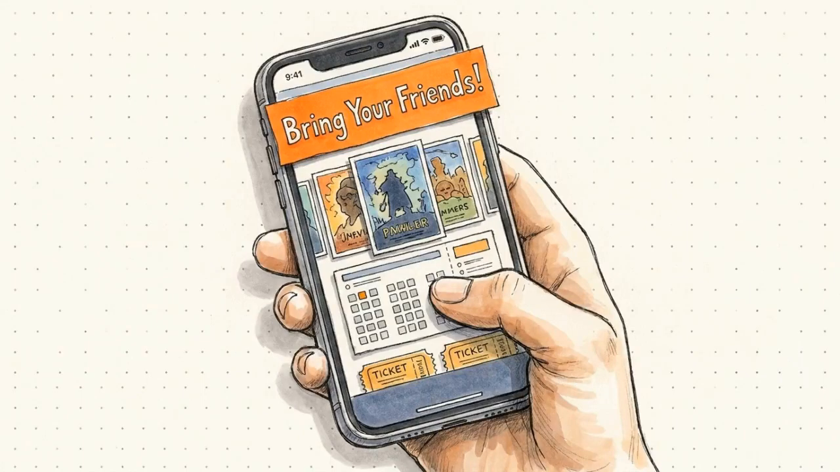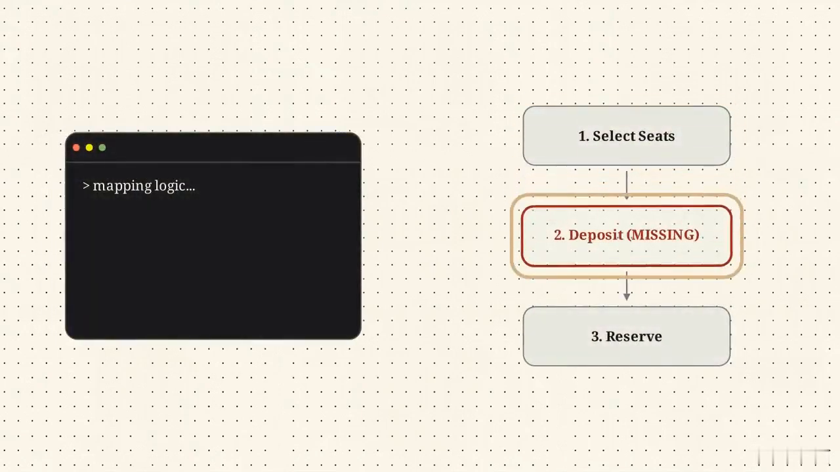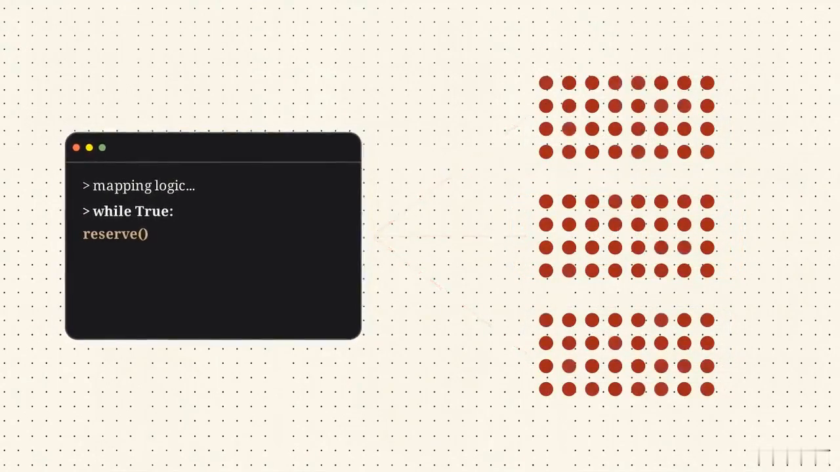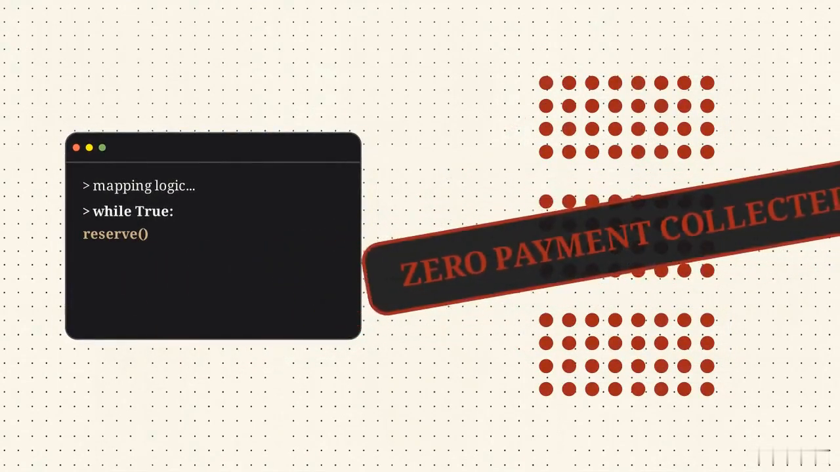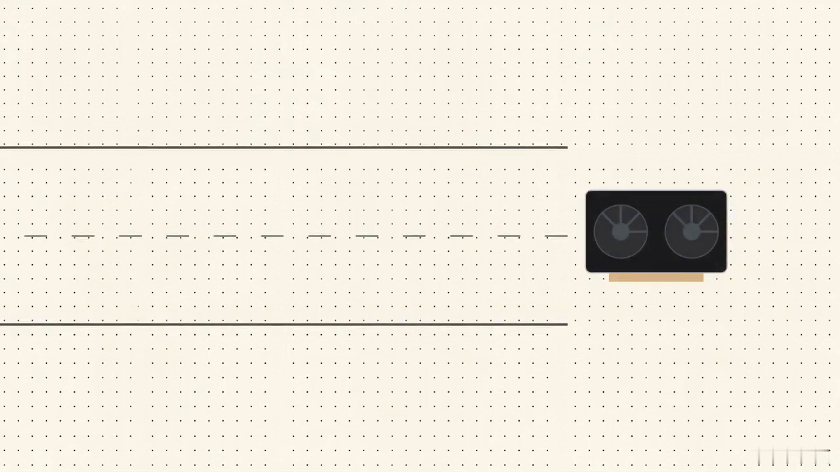Take a major cinema chain offering a group booking discount through their mobile app. The developers built the feature exactly as requested, but nobody designed a requirement to collect a deposit upfront. A hacker maps out this business logic and writes a simple script to trigger it continuously. In milliseconds, they reserve thousands of seats across multiple theaters without paying a dime, locking out real customers and causing massive revenue loss.